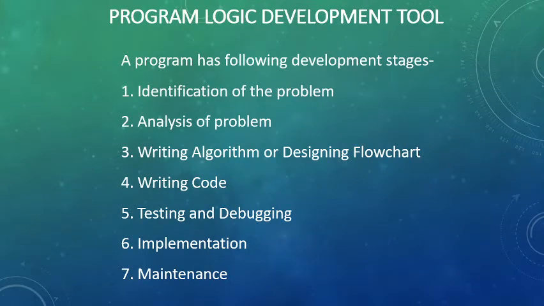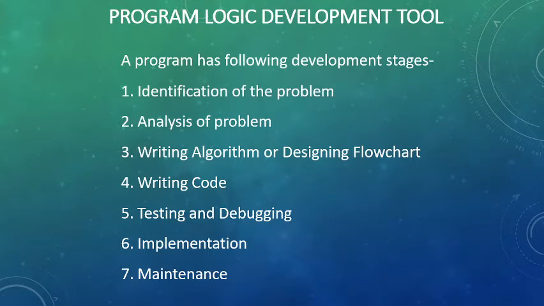Before going to the programming techniques, I am just going to tell you about the algorithm and program development. What is the program development life cycle? Every problem has a few steps. The first is to identify the problem. Problem identification means that we judge what kind of problem it is. Is it a logical or a simple structured program? Analysis means the inputs and the outputs are decided.